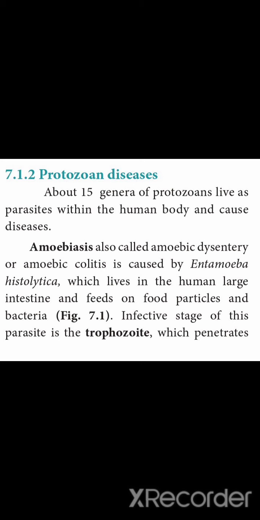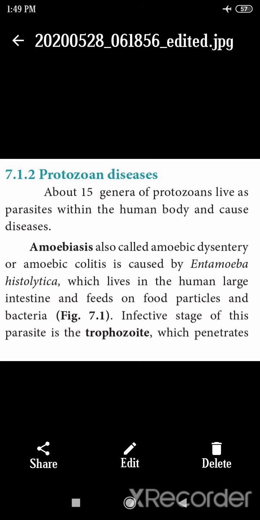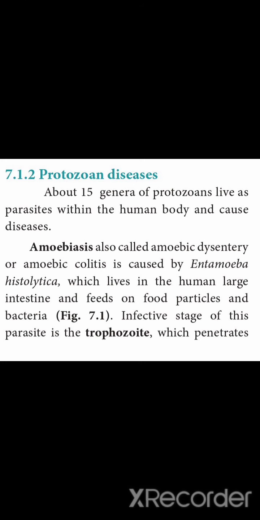Parasite means an organism attached to another host, getting nutrition from the host. Parasites are divided into two types: ectoparasite and endoparasite. An ectoparasite is an organism attached to the outer surface of our body. An organism that enters the body and gets nutrition from the internal organs, inside the body, is an endoparasite.